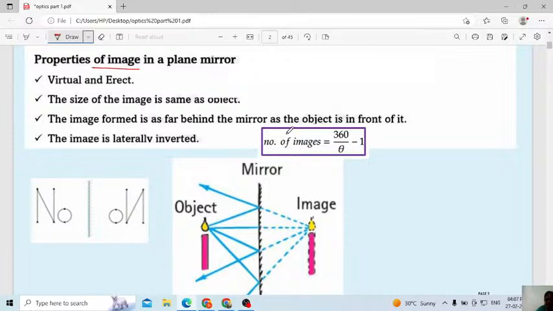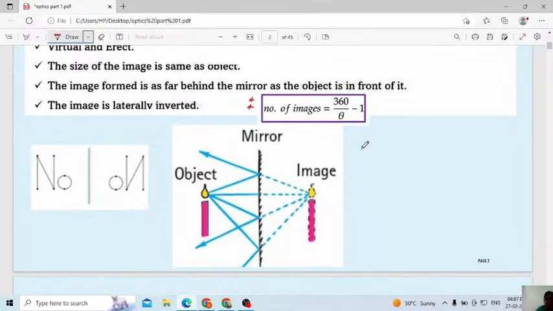Then this I had not included in the last class. We had a confusion about what formula we will use to find the number of images. This is the formula: to find the number of images in a plane mirror, we will use 360 divided by theta minus 1.